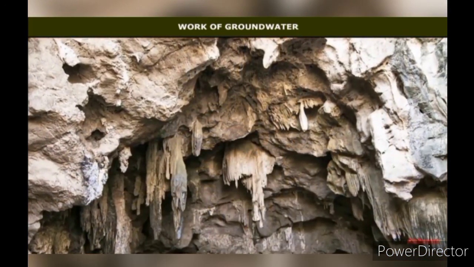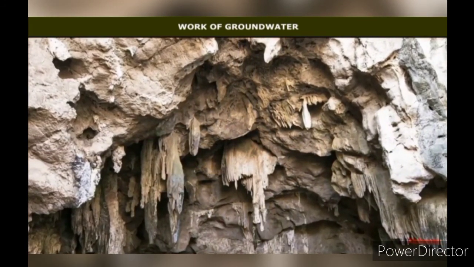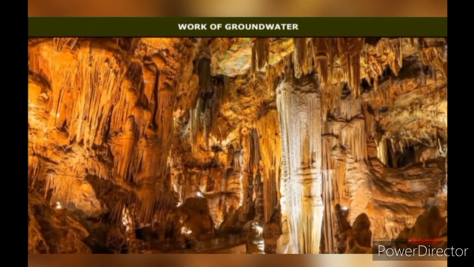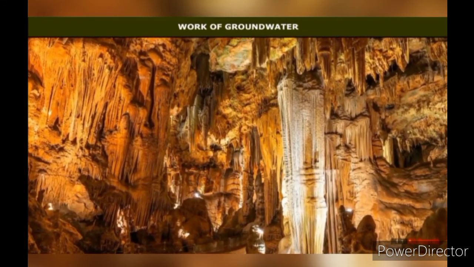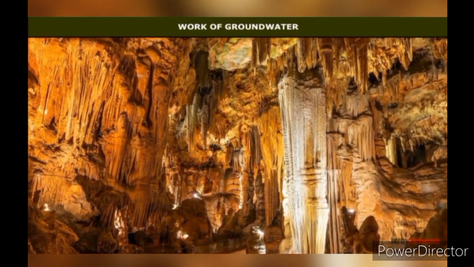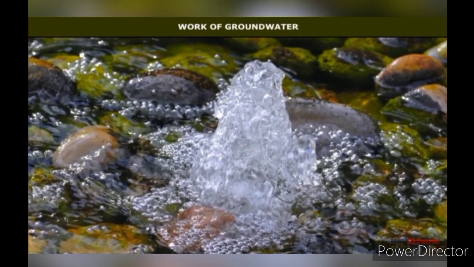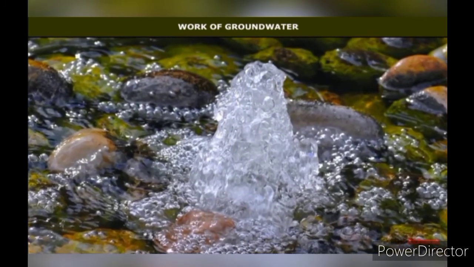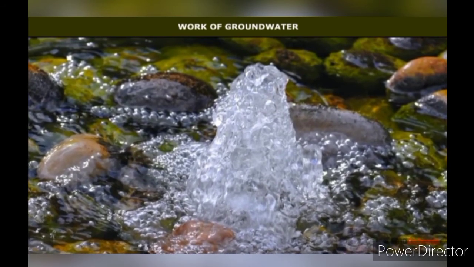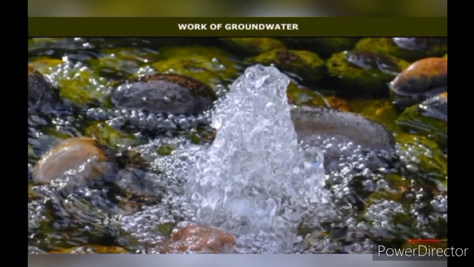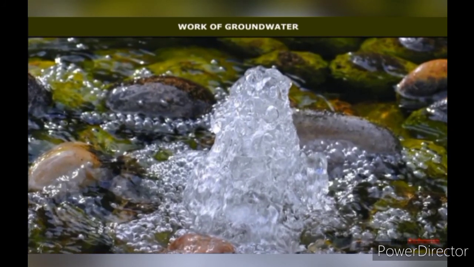If the water is slightly acidic or it seeps underground through limestone region, it dissolves the rock, which when exposed to air makes stalactites and stalagmites. The underground water flows like rivers through a passage until it either merges with oceans or emerges on the ground. It is how wells and springs are also formed.